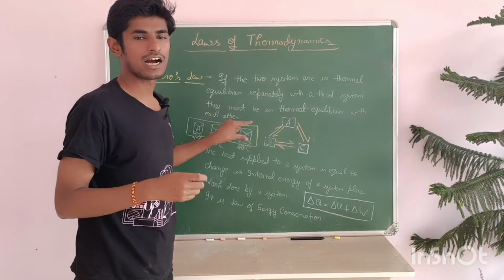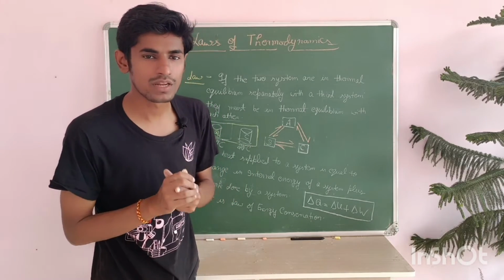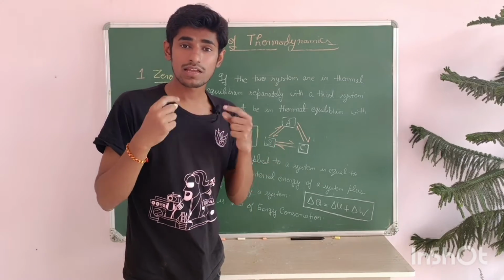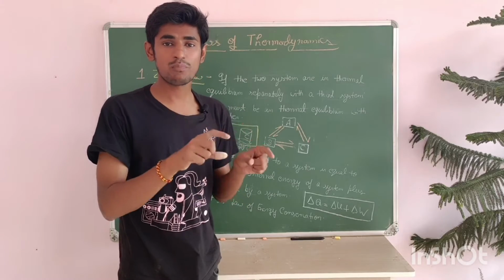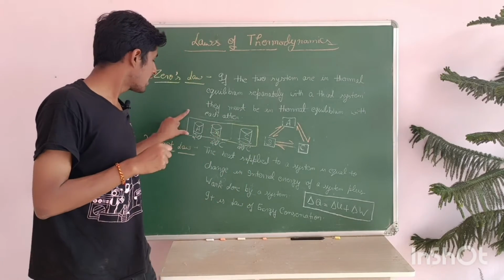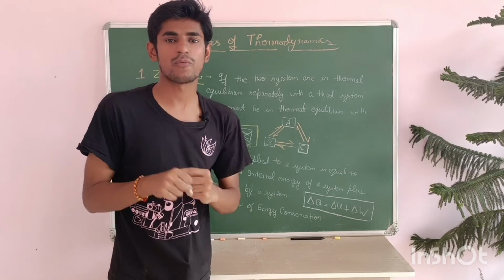All these cups A, B and C become in thermal equilibrium. The temperature of A, B and C will be equal.